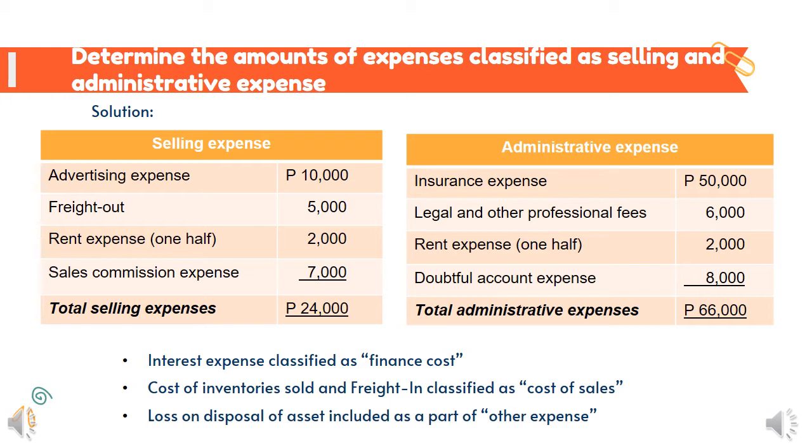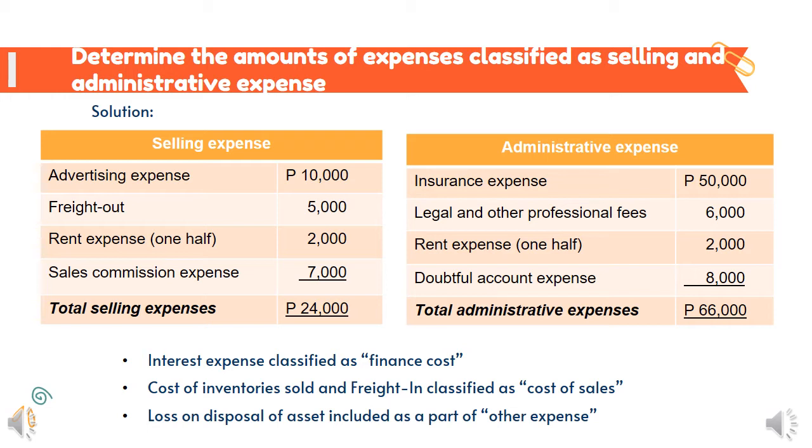Because it is classified as finance cost and is one of the major categories, the same with selling and administrative expenses. Next is the cost of inventory sold, because it's classified as cost of sales and also a category under the function of expense method. Write-down, on the other hand, is initially capitalized as the cost of inventories and charged directly to the cost of sales when the related inventories are sold.